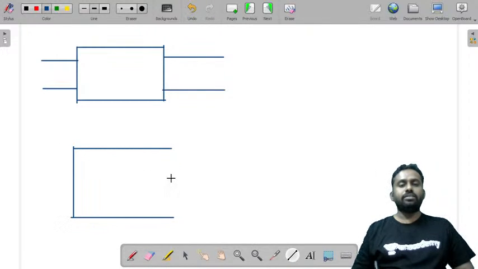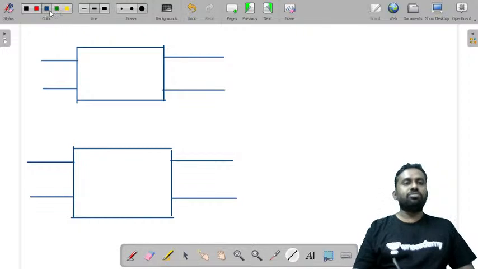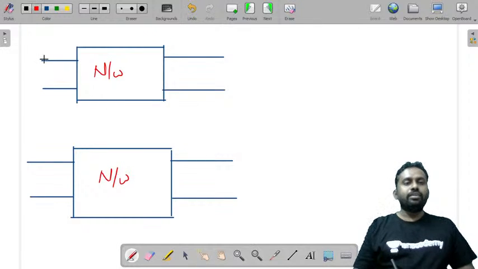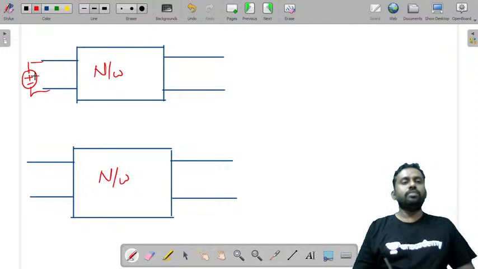यहाँ पे this is the same network पर यहाँ पे कुछ different करेंगे. चलो देखते हैं क्या है इसकी actual essence of this network. सो मान लेते हैं कि ये कुछ नेटवर्क है. ये same network जो है ना, यहाँ पे भी same network है वही. What we are doing is we are connecting a source here, let's say V1 at these terminals A and B.